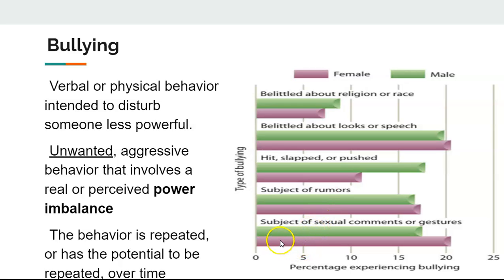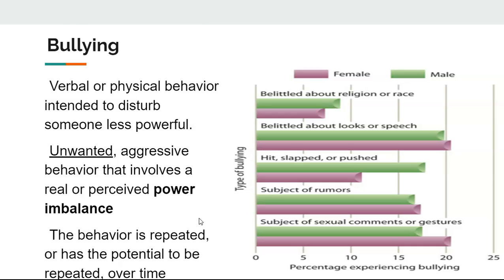What's interesting is that when we looked at the type of bullying, the subject of sexual comments or gestures, females actually are more likely to have this type of bullying compared to males. So it's important that we understand the types of bullying that females and males go through so that we can help to combat that bullying.